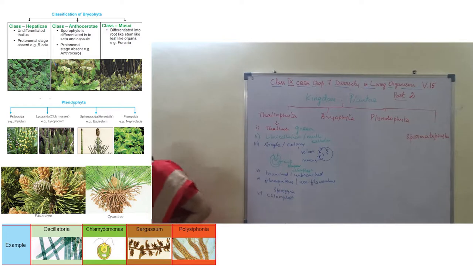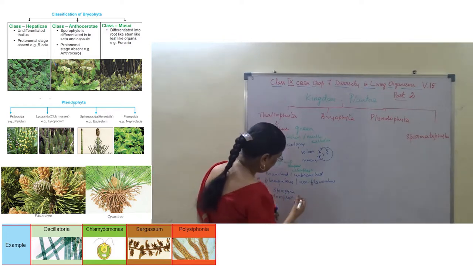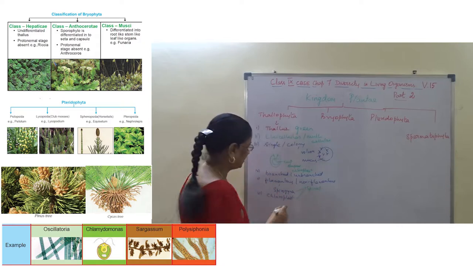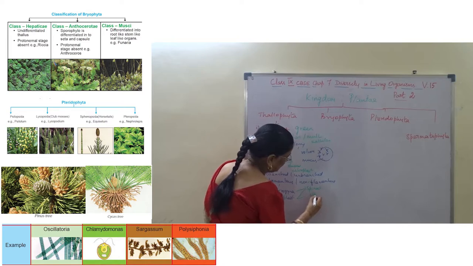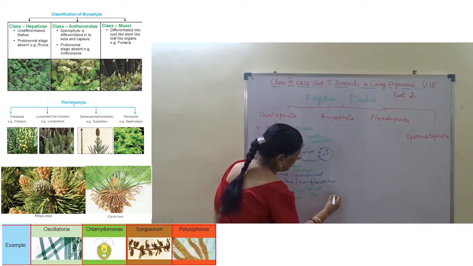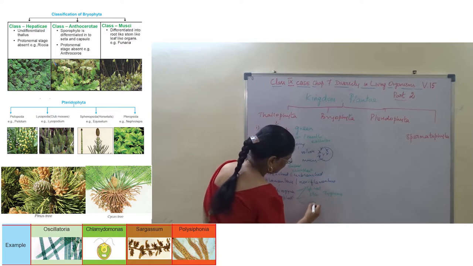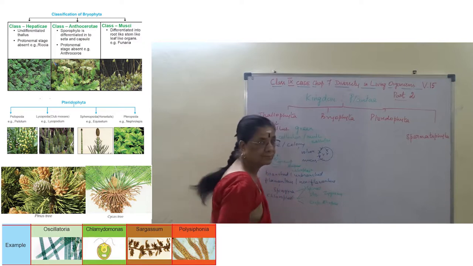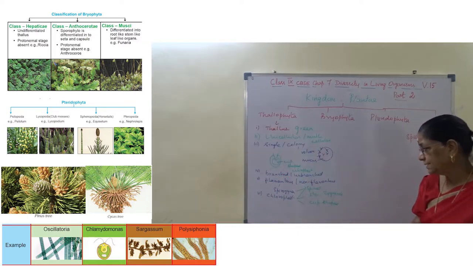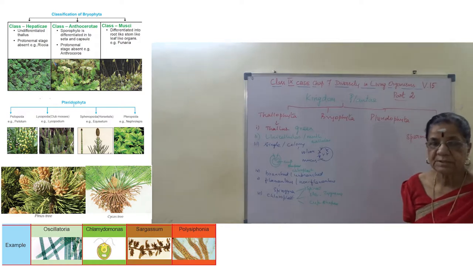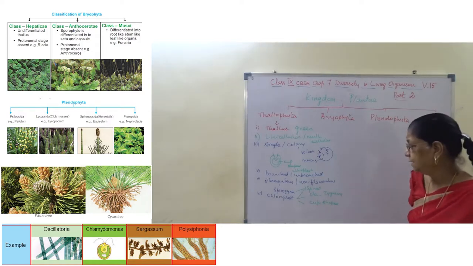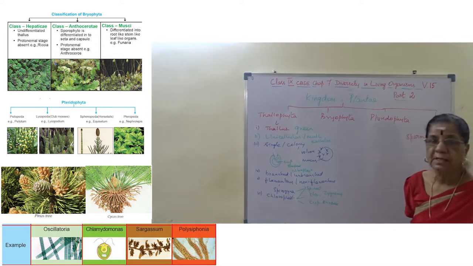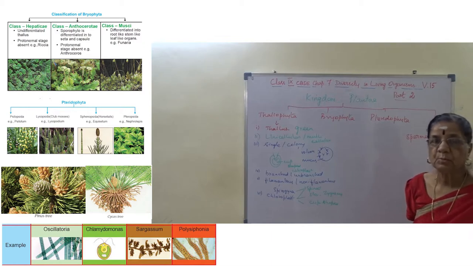This chloroplast may be of different shapes: spiral-shaped chloroplast in Spirogyra, star-shaped chloroplast in an alga called Zygnema, or cup-shaped chloroplast as in Chlamydomonas. I hope you follow this.